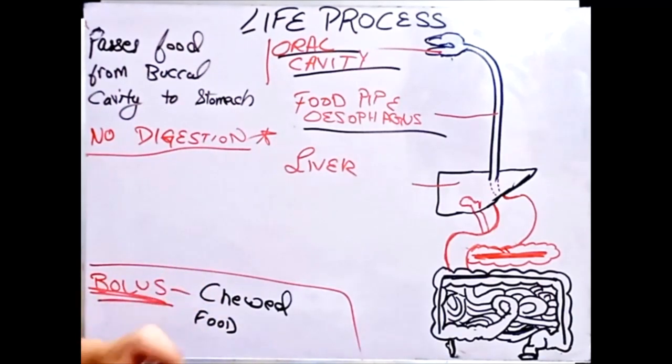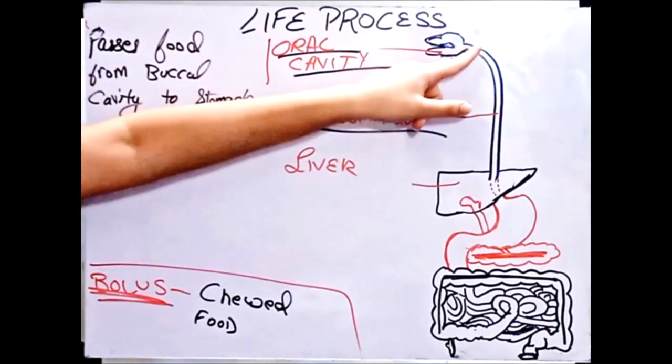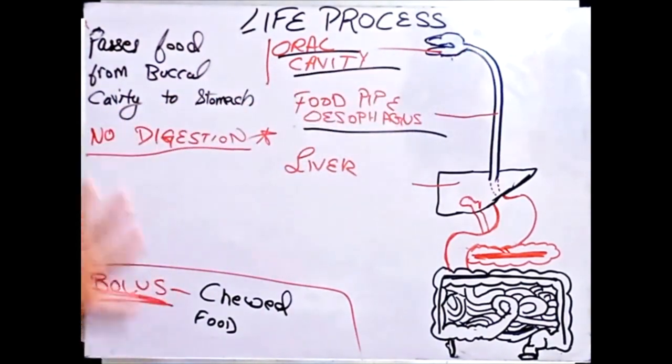It is something gila, not like anything we ate before. Its shape changes, its texture changes, so it is known as bolus. When your food is chewed, it is mixed with salivary amylase. At the time when it is ready to go down from the esophagus to the stomach, the food is called bolus.